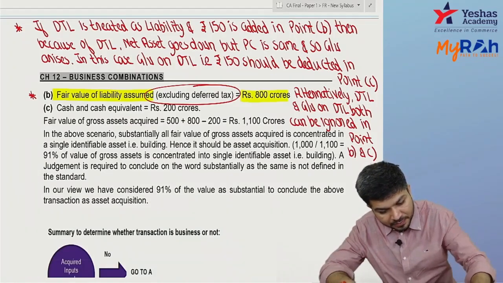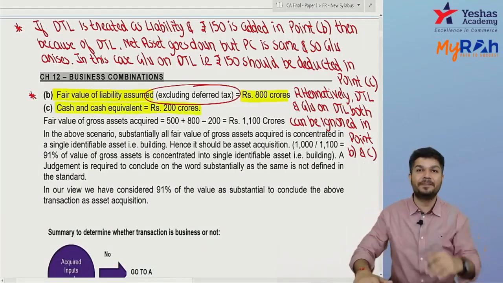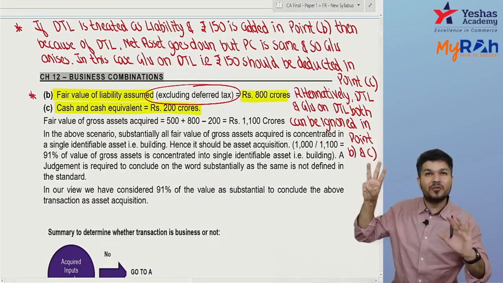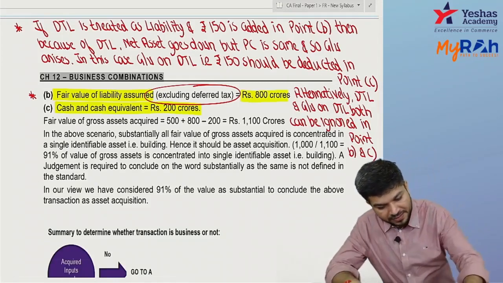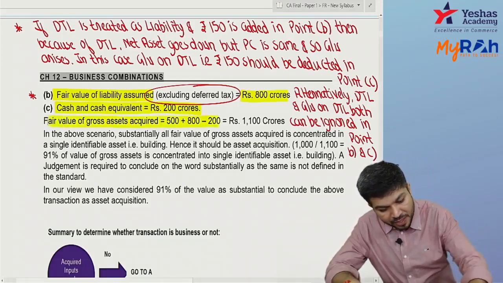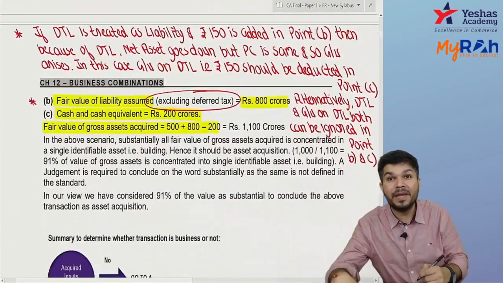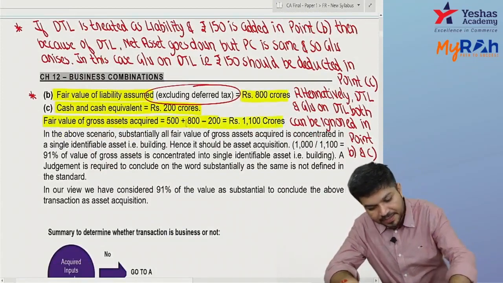In step C, they've just deducted cash and cash equivalent 200. Remember, cash and cash equivalent, DTA and goodwill on DTL are to be specifically deducted. They've deducted 200. So now gross asset. Gross asset is step 1 was 500. A was 500 plus B 800 minus C, so it is 1100.